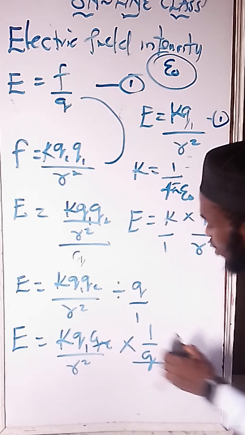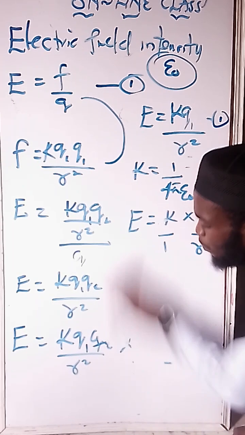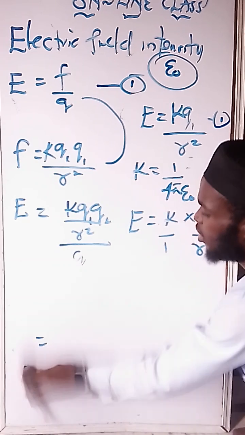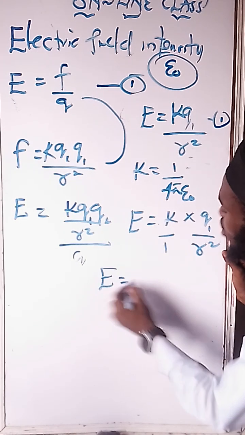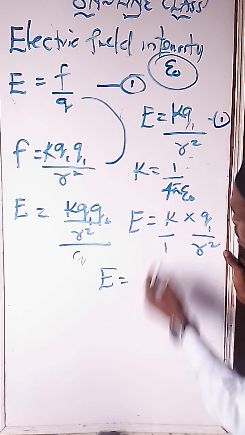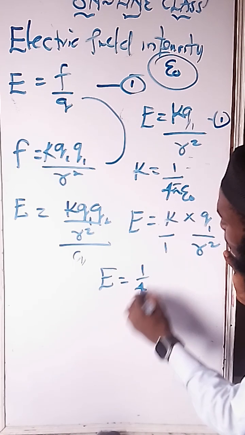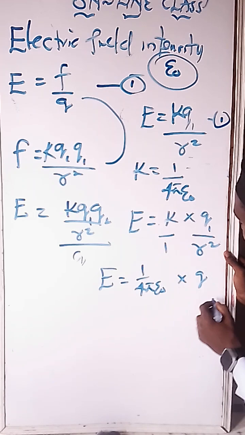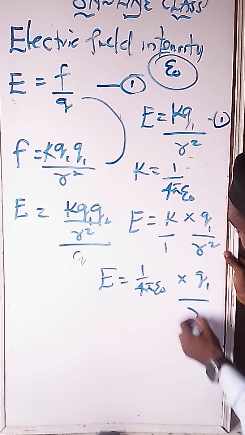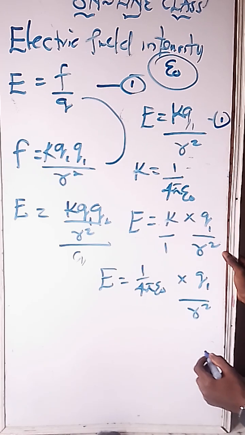But why am I splitting it? It's for me to input my parameters. What do I want to input? All this value, E will now be what? What is our K? K is this. It will now be 1 over 4 pi E naught, which is the value for K, times Q over 1 all upon R squared. Hope I'm communicating.